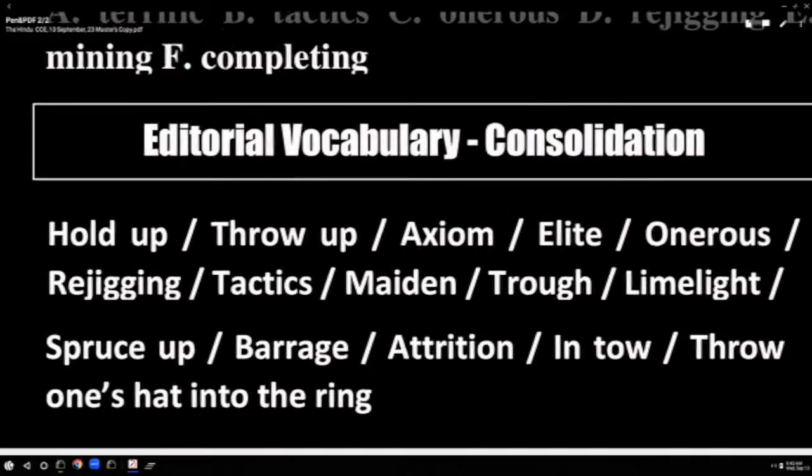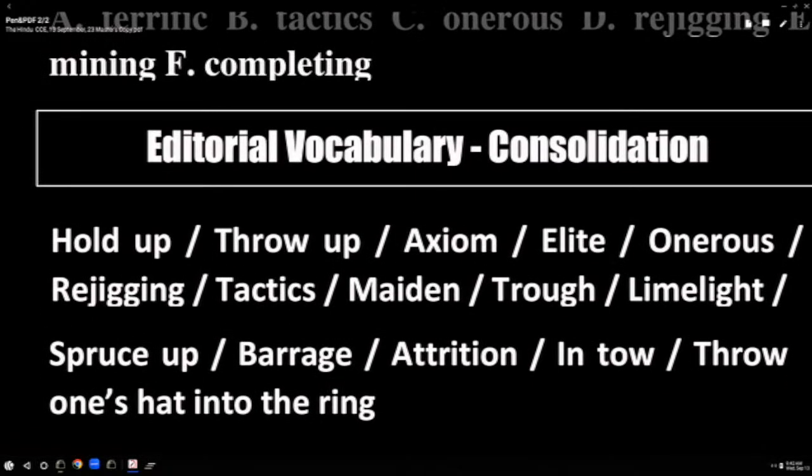Rejigging, to rearrange for improvement. Part of speech: a rejig is a verb, and tactics, noun, means what? Strategies. Maiden, adjective, meaning first time. Maiden title: for the first time she got the title.